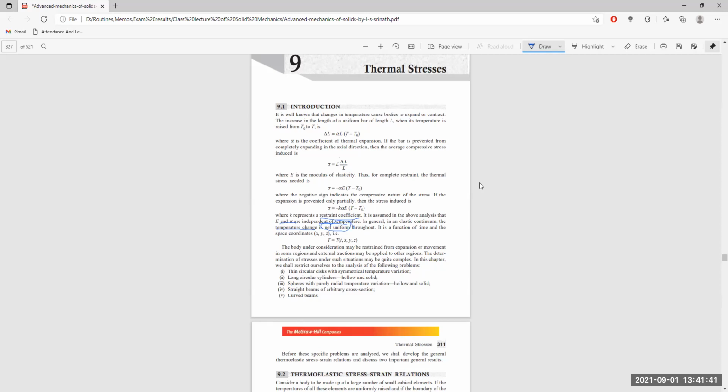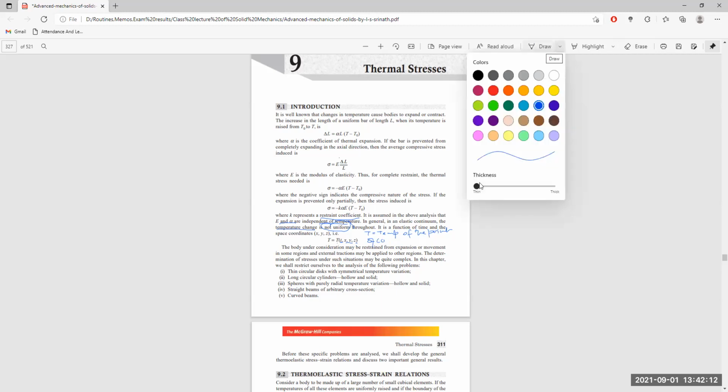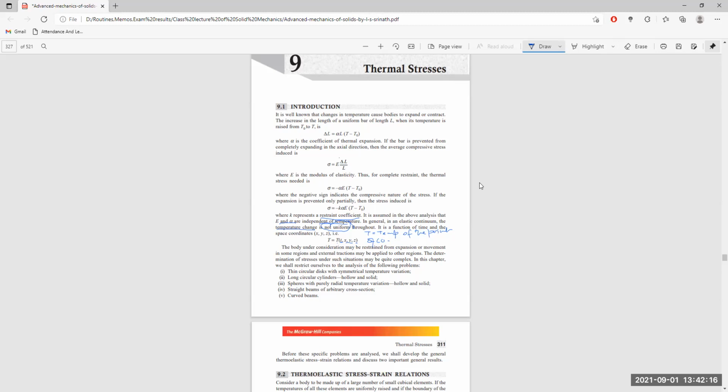It is actually T within brackets, T, X, Y, Z. Hence T is the temperature of the point, the temperature of the coordinate X, Y, Z. So the body under consideration may be restrained from expansion or movement in some region, and external